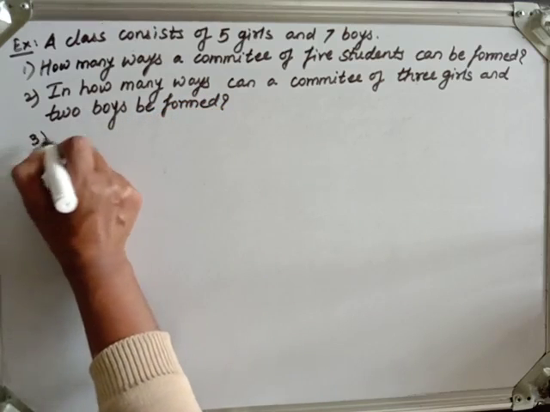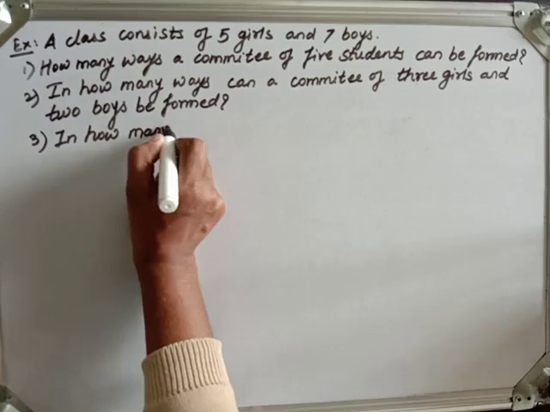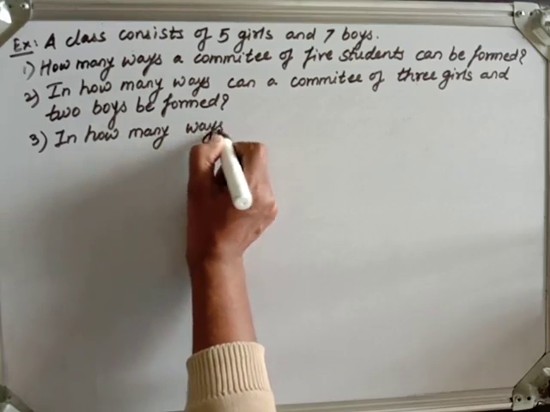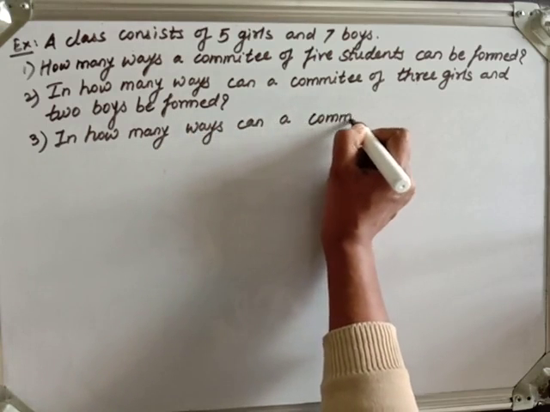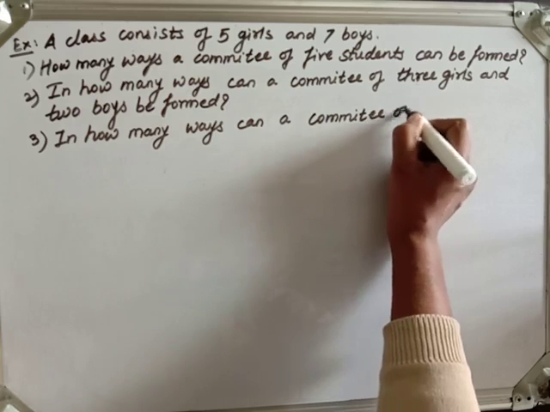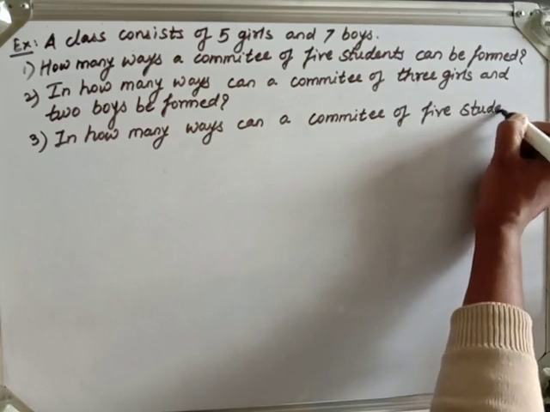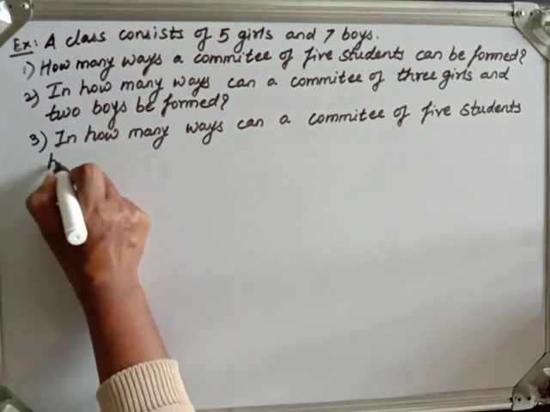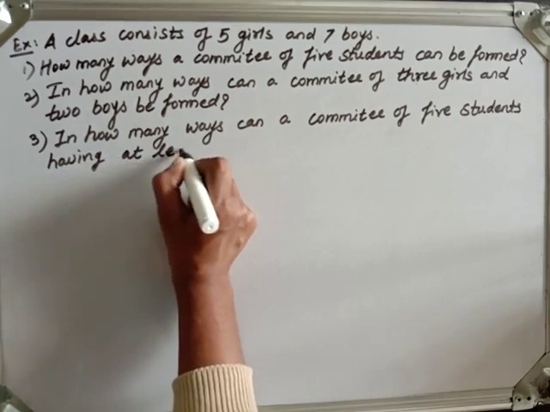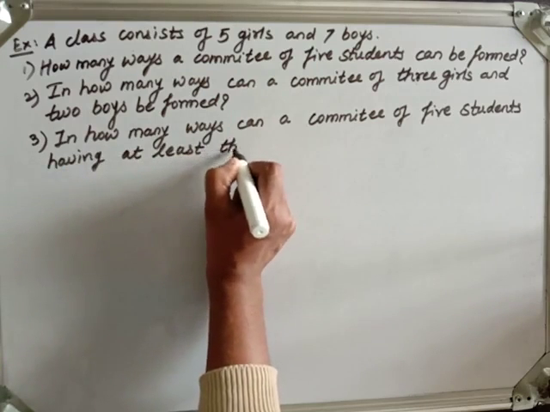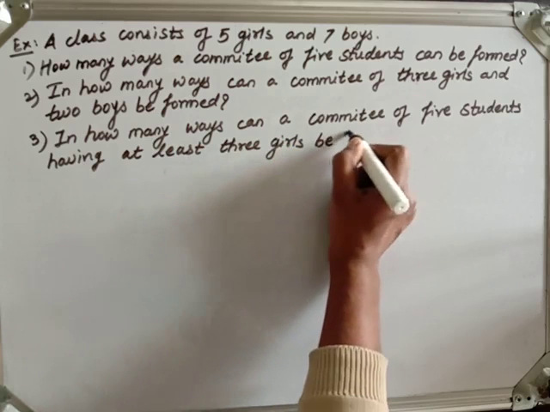Then the next, in how many ways can a committee of 5 students having at least 3 girls be formed?